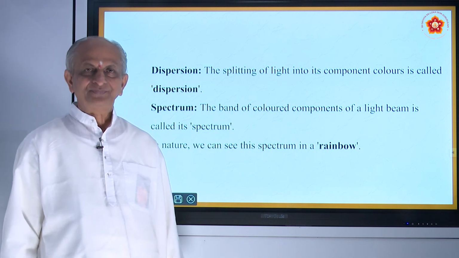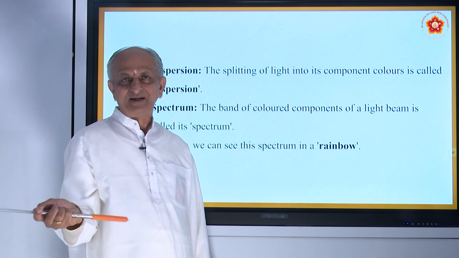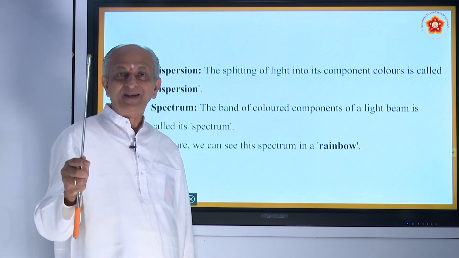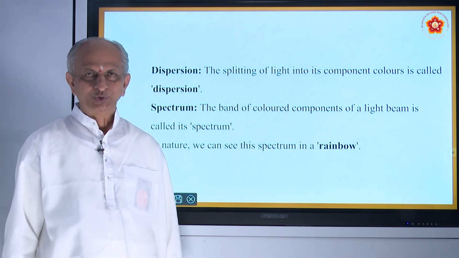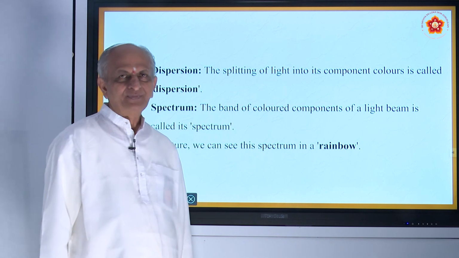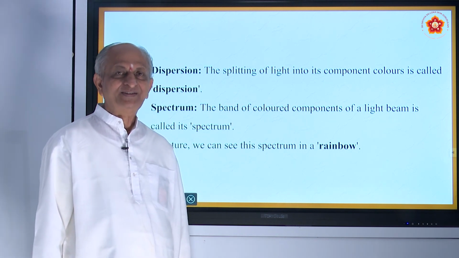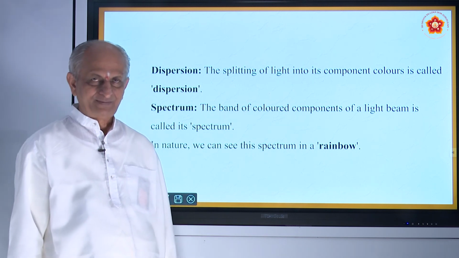Number 3, rainbow is seen as a semicircle, not a straight line, and it happens only in the mornings and evenings. Why not at noon? And also why does it not happen in other seasons like winter or summer?